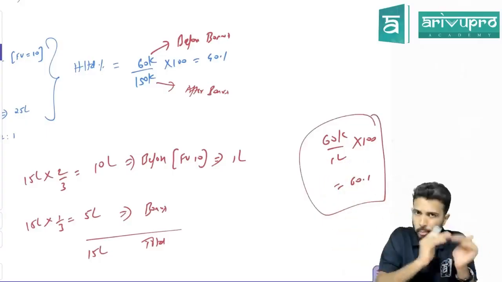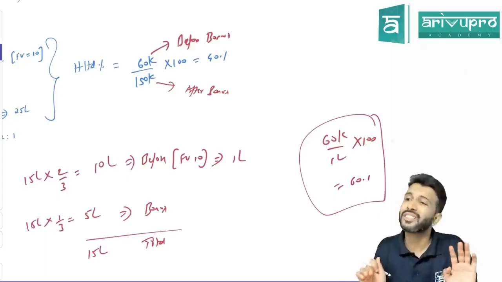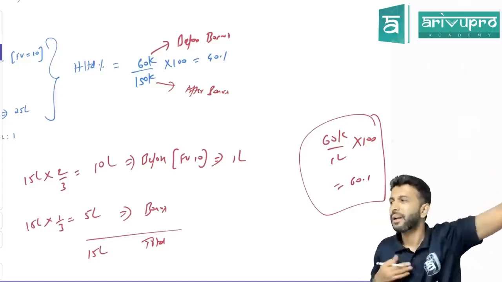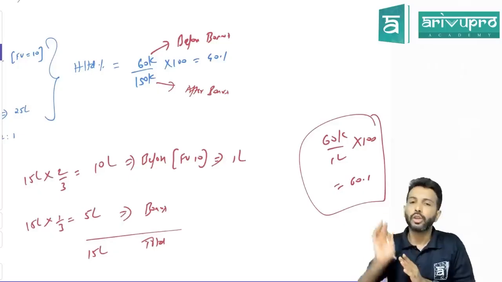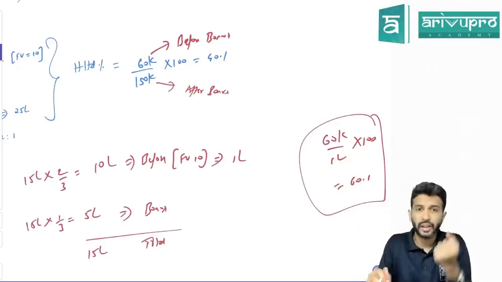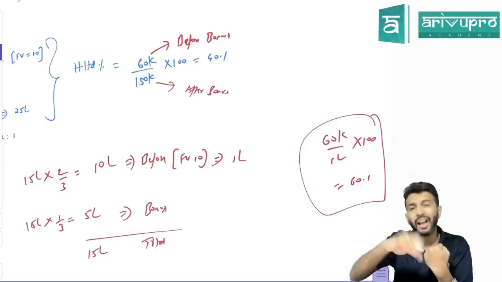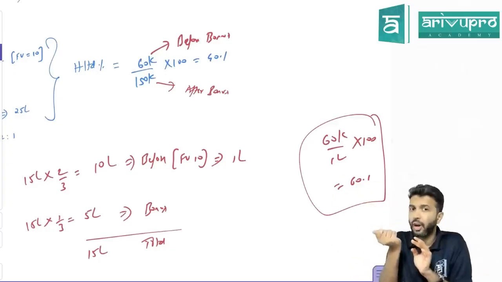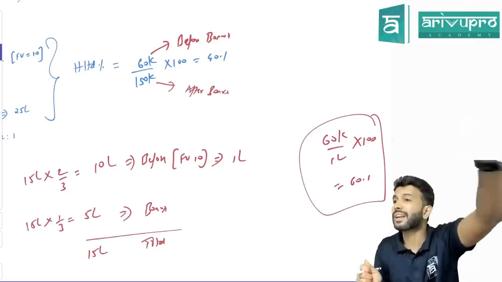Whether you take before bonus or after bonus, the answer will be the same, because not only you are getting the bonus, even the minority interest is also getting it. So bonus shares will not affect your shareholding percentage. Before bonus, if H Limited has 60% control, after bonus also they will have 60% control, because it is not only the holding company that gets the bonus. Even the minority interest also gets the bonus.